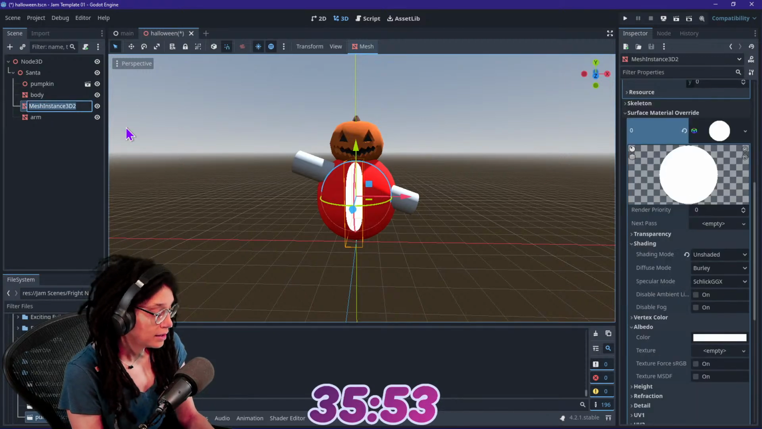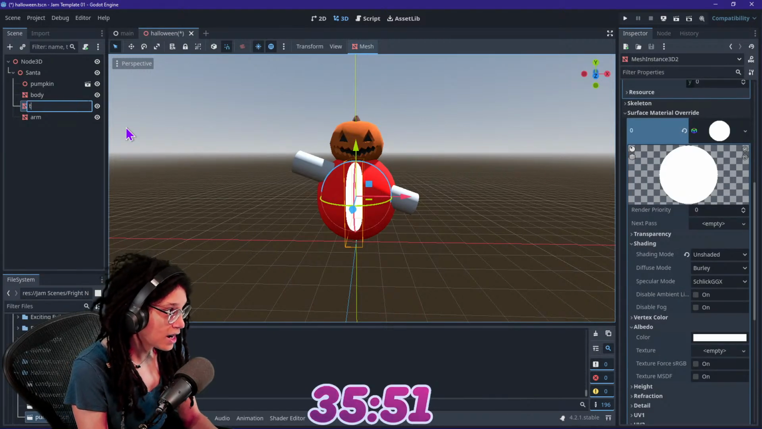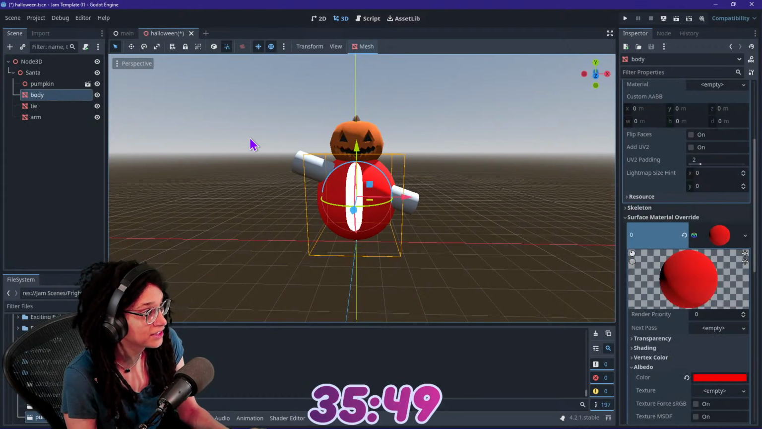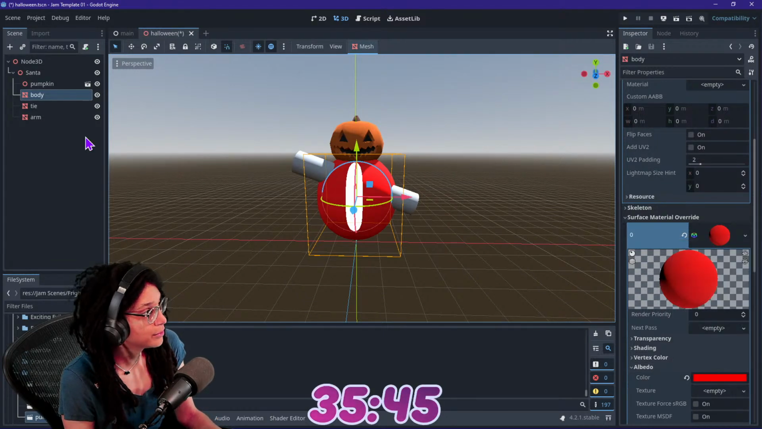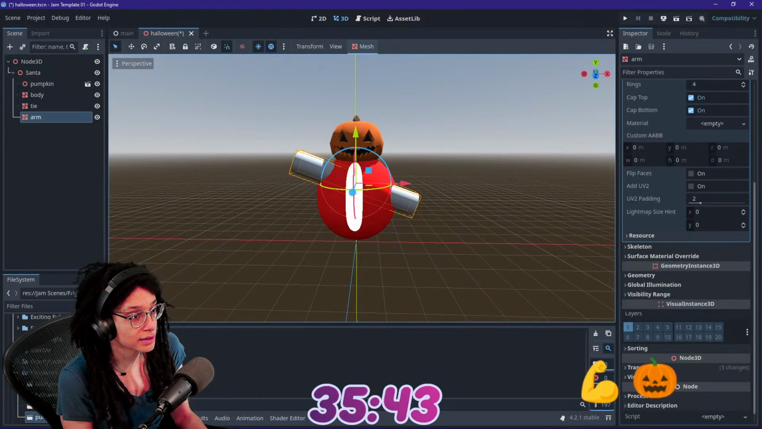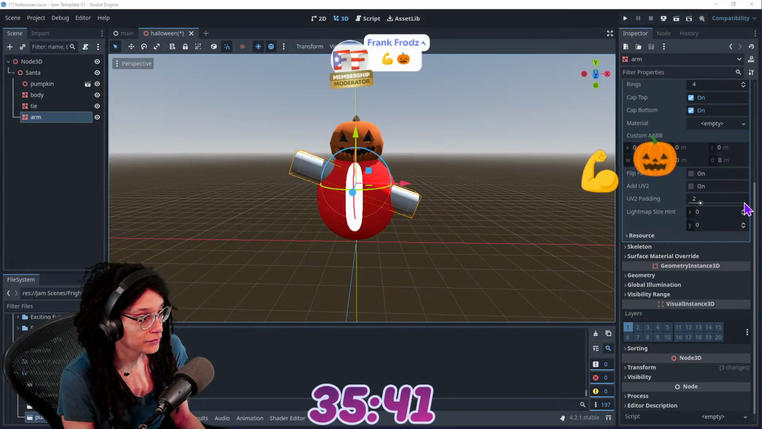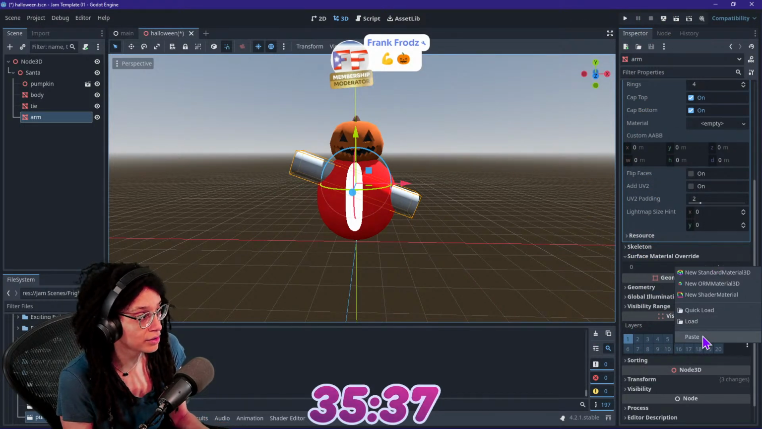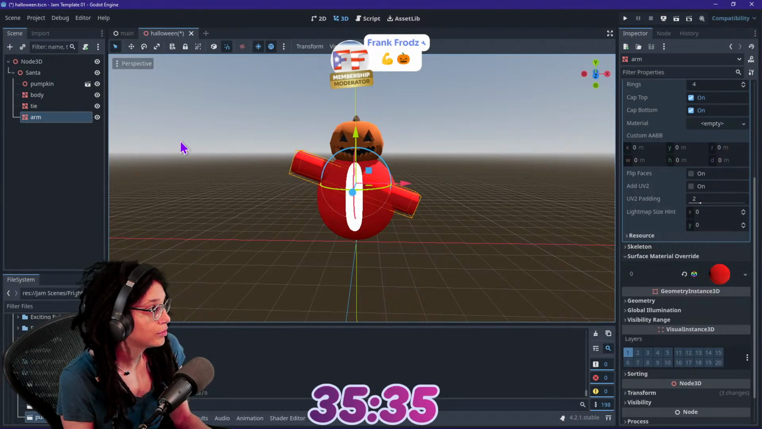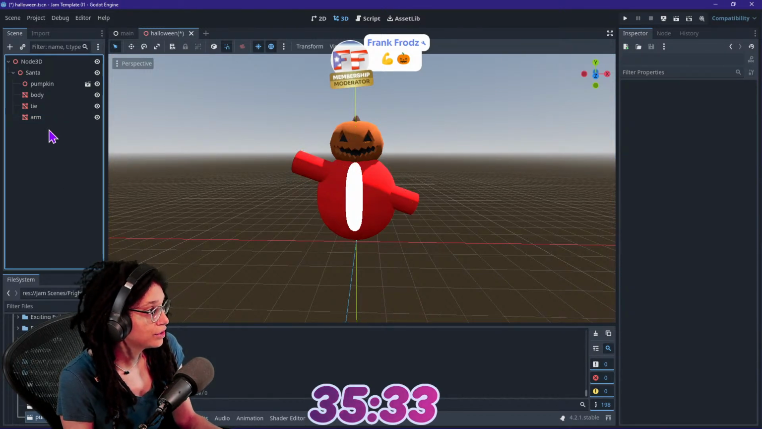This one is tie. I don't know, whatever that is. Copy this material. Okay, we're almost at 35 minutes. That's something to think about. Yes. Weightlifting jack-o'-lantern. Paste this on in. Great.